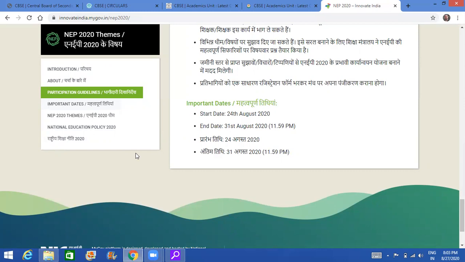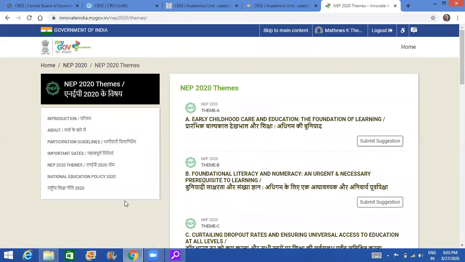So identify the area in which you can contribute. Only then do the suggestions become meaningful, because of your experience and your expertise in that area, and therefore you will select that theme. So once you select your area of expertise, you will go to the NEP themes.